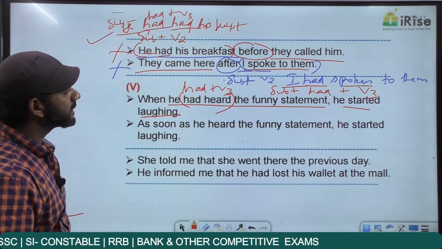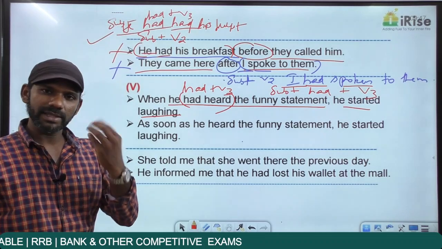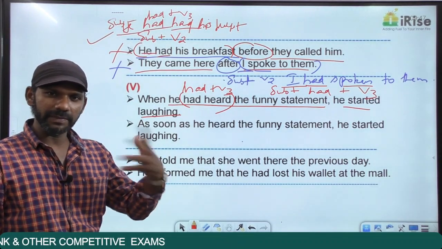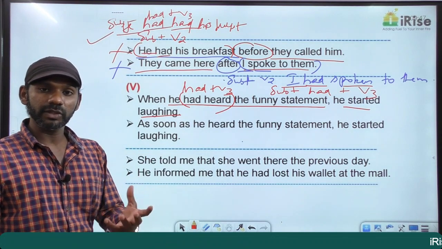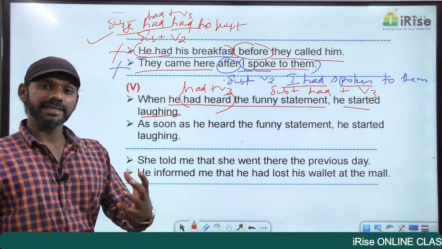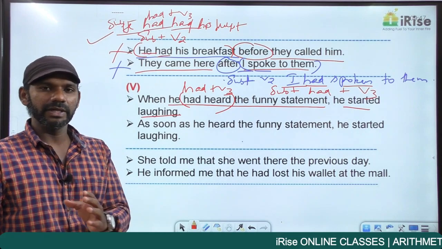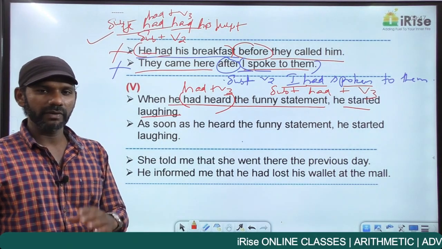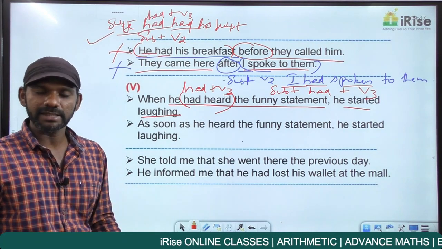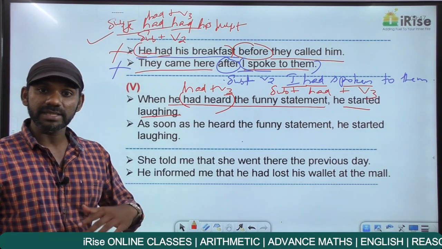There is no word in this statement denoting a time difference between the two actions. And once you understand the meaning of it, once you listen to a funny statement, will you wait for some time and then laugh? As soon as we listen to the funny statement, we start laughing. There will not be any time difference. Similarly, as soon as we hear shocking news, we faint. We will not wait for some time and then faint. No one waits for some time and then faints. As soon as we hear a shocking statement, we faint. As soon as we listen to a funny statement, we start laughing.